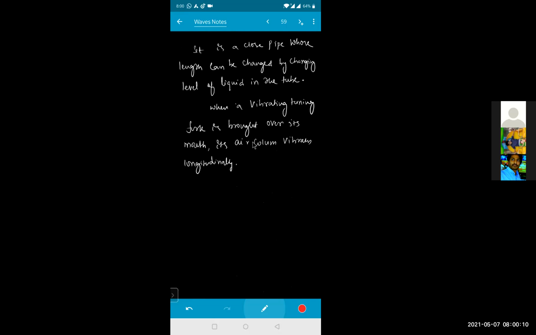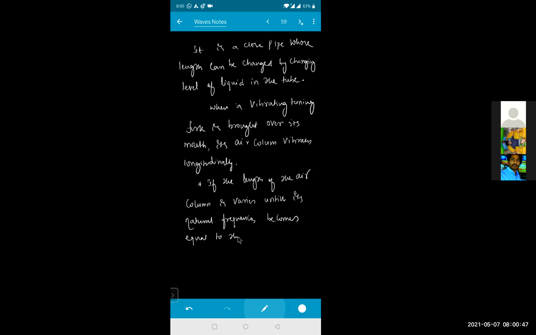If the length of the air column varies until its natural frequency becomes equal to the frequency of the tuning fork, then we will be getting resonance.